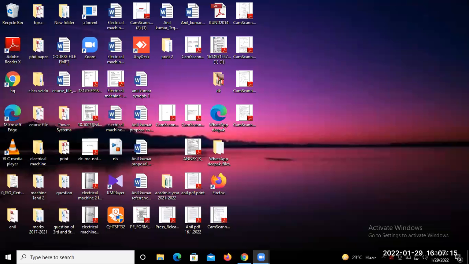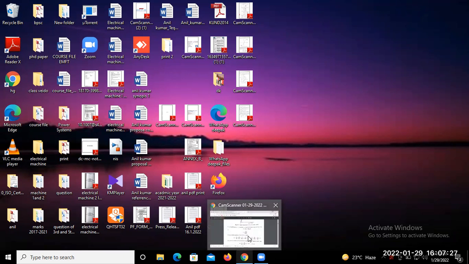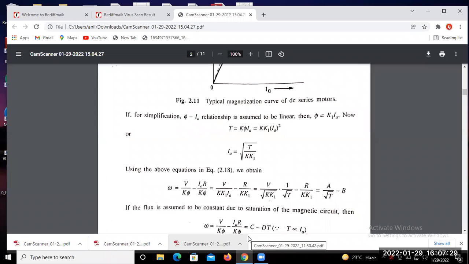Okay, so let's start with what we discussed in the previous class, and just continue from that point. In the previous class we tried to find the relation between the speed and torque for the DC series motor.